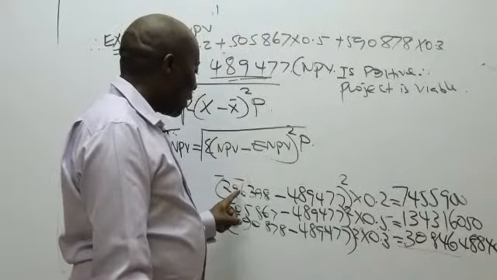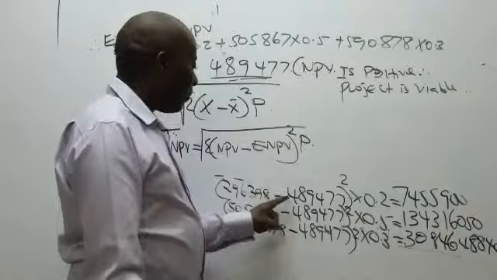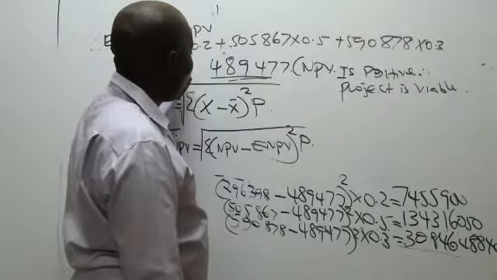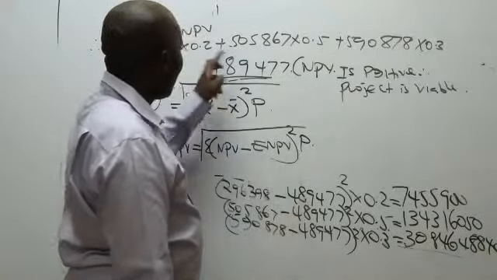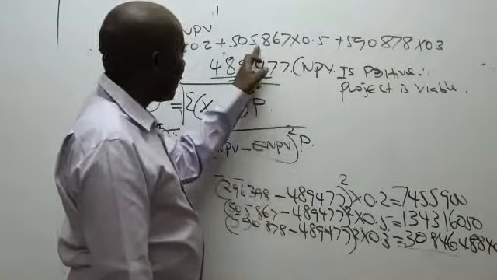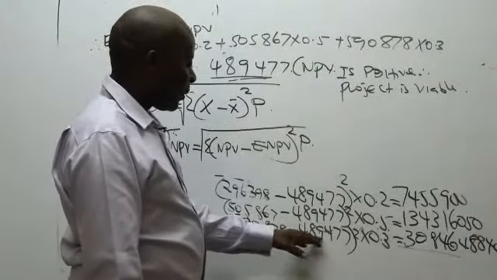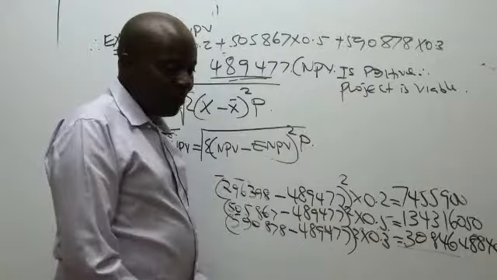Why do you not take 296,398 minus expected NPV for the first one, put it here, for the second one put its expected net present value, and for the third one put its expected net present value? Can somebody help me?